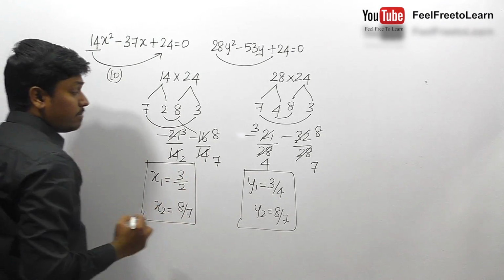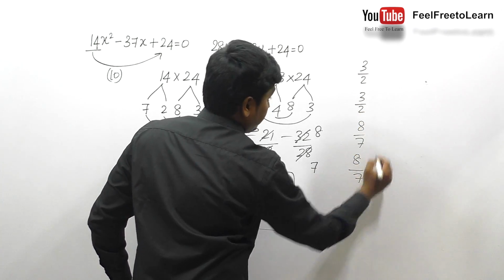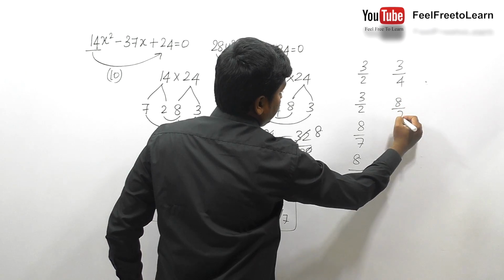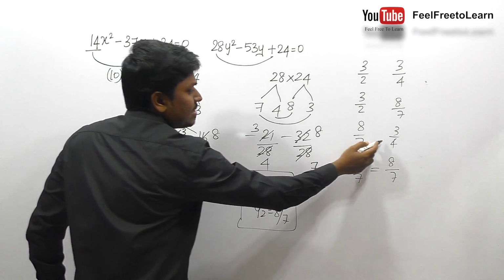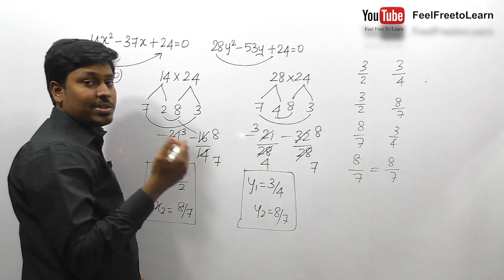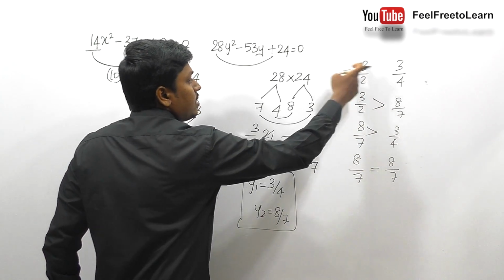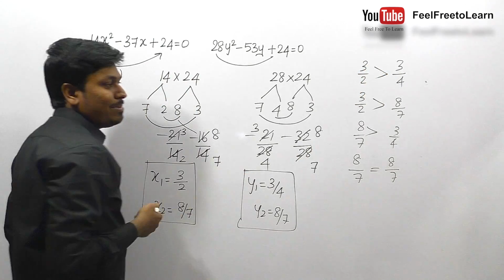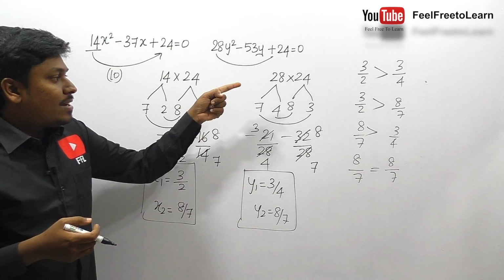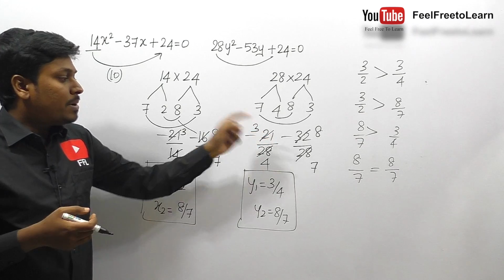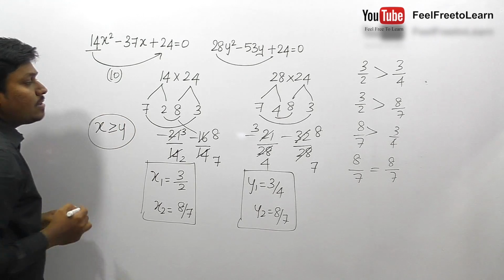Now we need to compare this 3 by 2, 8 by 7 with 3 by 4, 8 by 7. Just cross multiply: 8 4s are 32, 7 3s are 21, so 32 will be greater than 21. 7 3s are 21, 8 2s are 16, so 21 will be greater than 16. 4 3s are 12, 3 2s are 6, so 12 will be greater than 6. So while comparing all the x values with y values, x is greater than y, but finally x is equal to y. So the answer for this equation is x is greater than or equal to y.